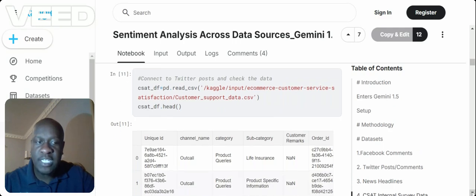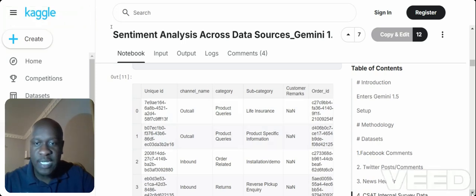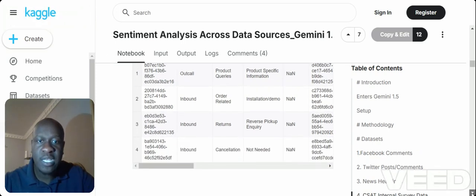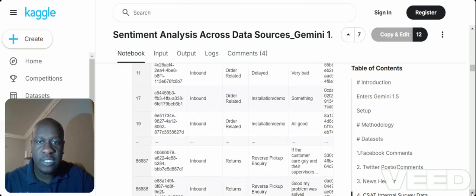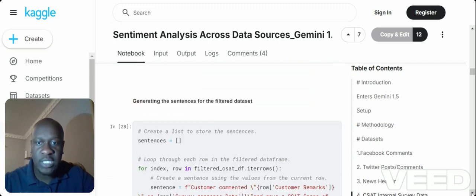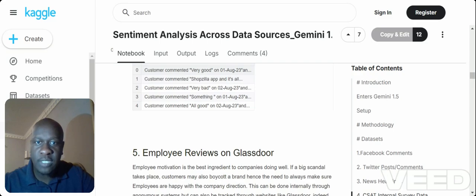Even the CSAT internal survey, which is our customer experience data, I took it as it is, then we made it into a sentence. So you'll see the eventual sentences down as we go. This is my code where I'm now making them sentences down there. So now: customer commented very good on this day. Then every context of it, of what we have included, will be part of this.